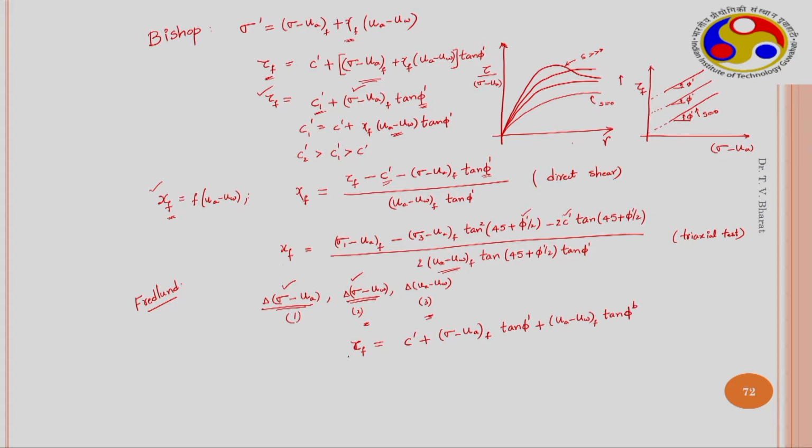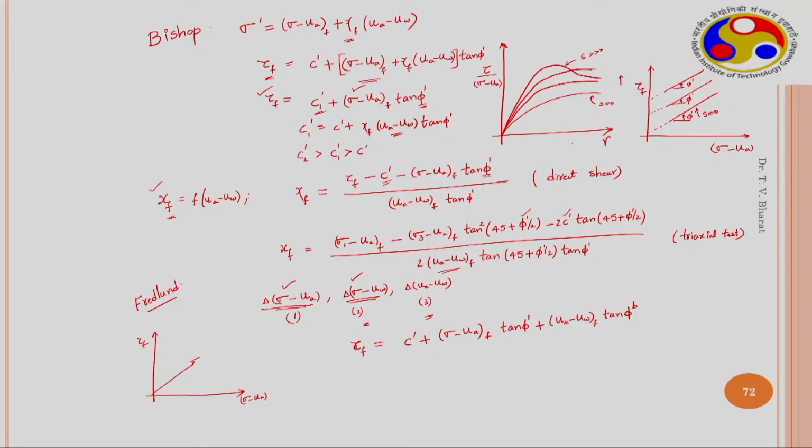This expression is very advantageous to represent the failure envelope clearly when it is plotted in 3 dimensions, with tau f, sigma minus UA and UA minus UW plotted. Then the failure envelope can be clearly seen.